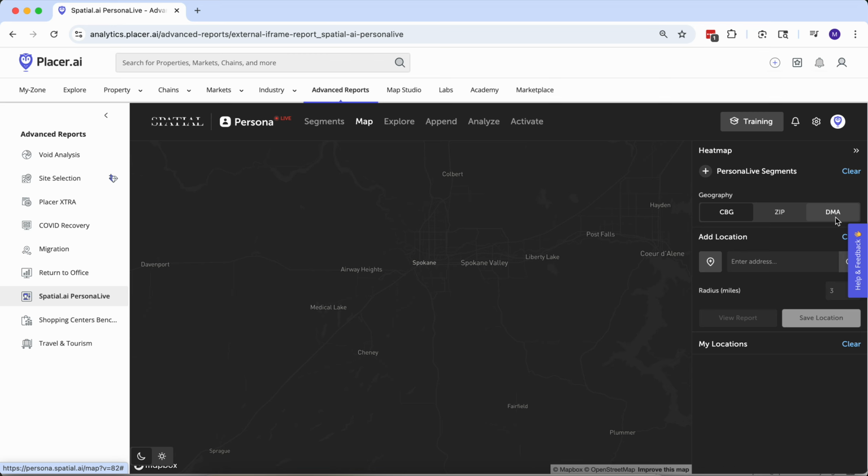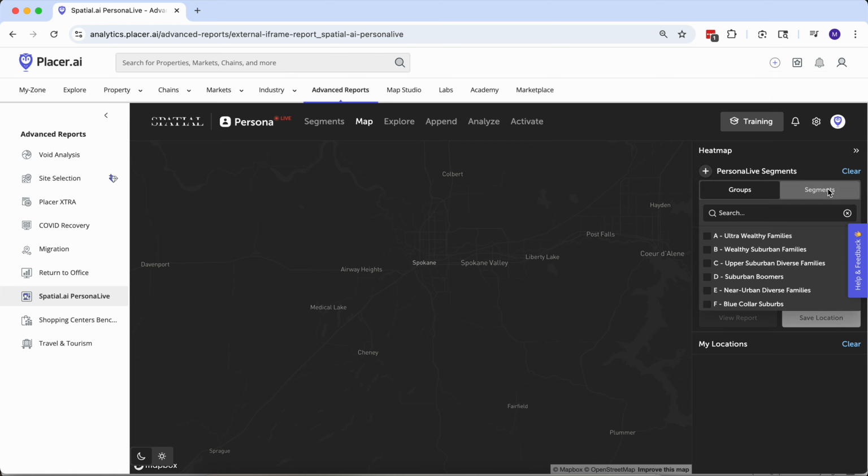For us, it's all eastern Washington into northern Idaho and some slivers of Montana and Oregon. Then zip code, and then census block group. That's usually roughly 400-ish to 800-ish households, so that's the most fine-grained view.